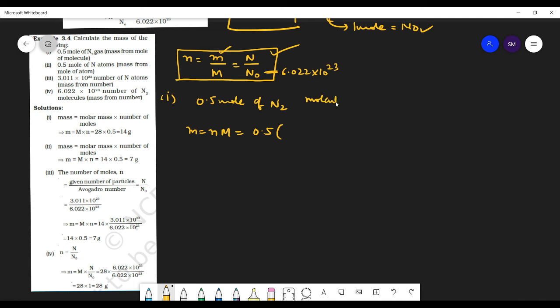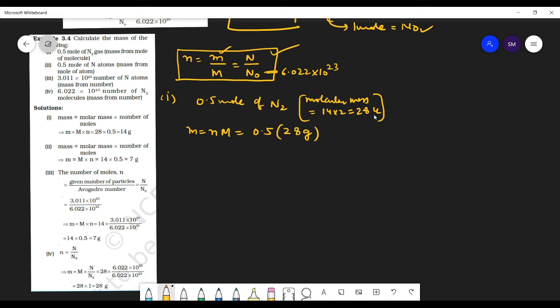First of all, you can find what is molecular mass of nitrogen. 14. So 14 into 2, 28 unified mass. So this is the molecular mass.